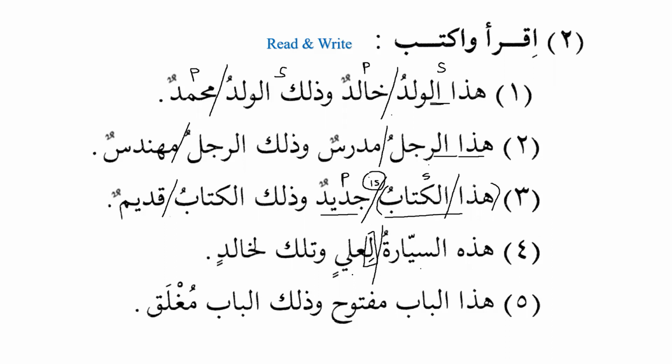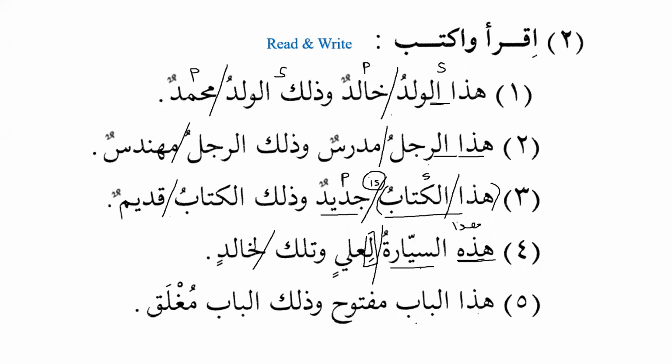هذه السيارة لعلي وتلك لخالد, and that car belongs to Khalid. Okay, why do we have هذه? Why not هذا السيارة? Why can I not say هذا السيارة? What's wrong with that? Yes, very good, because السيارة is feminine, and the ismul ishara that we have to use is also supposed to be feminine. They must be equal in number, gender, capacity, and status. You remember the four properties of the noun.